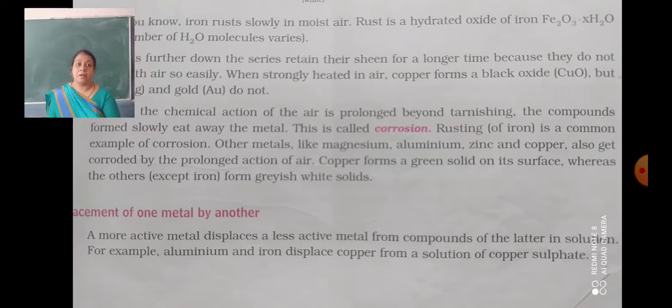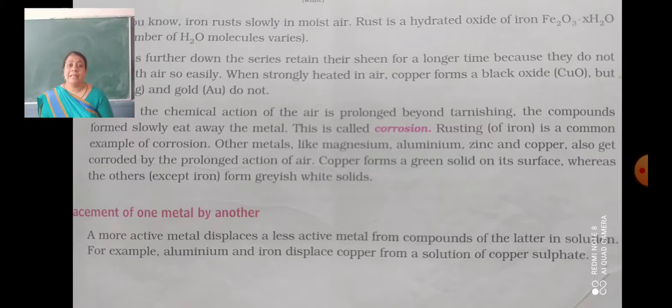Mostly copper forms a black oxide over it when it is strongly heated in air. But gold and silver do not. The chemical action of air beyond the tarnishing, these compounds form slowly and eat away the metal. This is called corrosion. So rusting is one type of corrosion in which the metal is continuously eaten away.